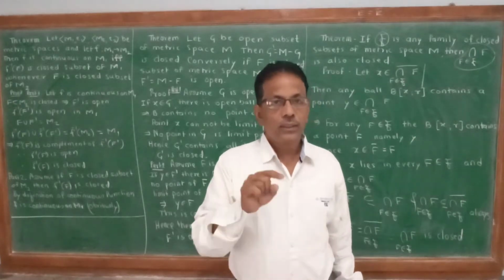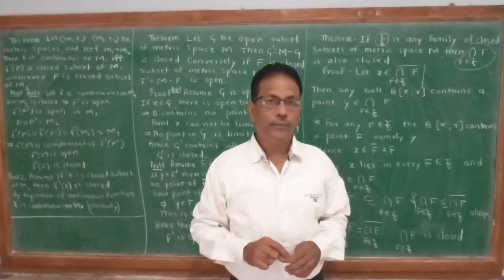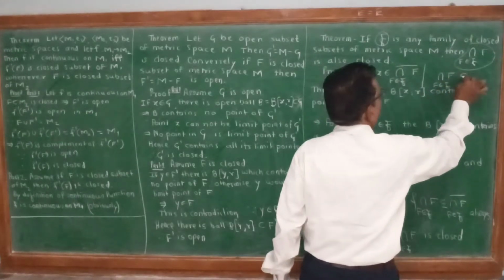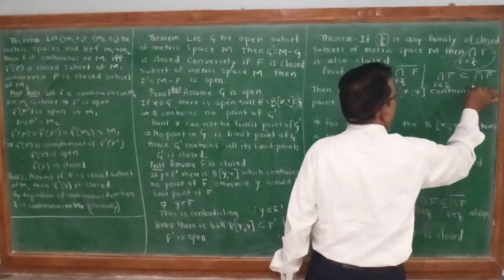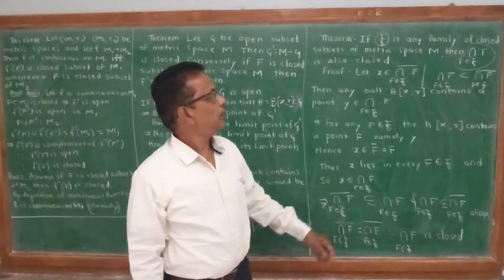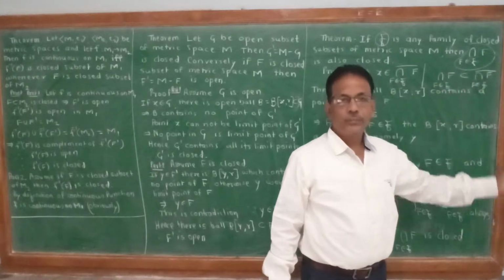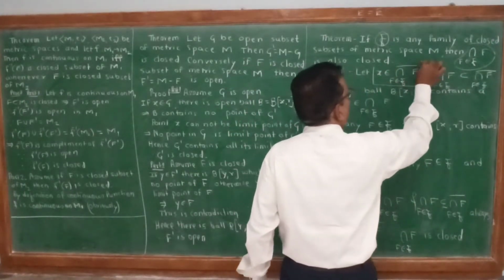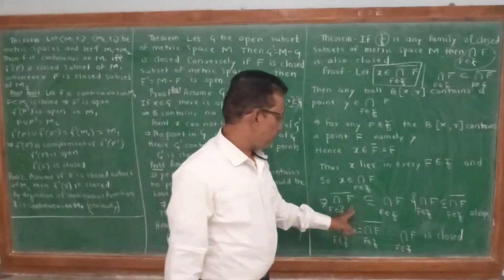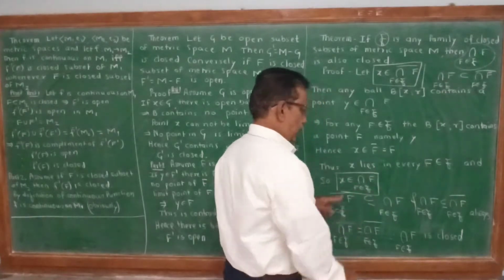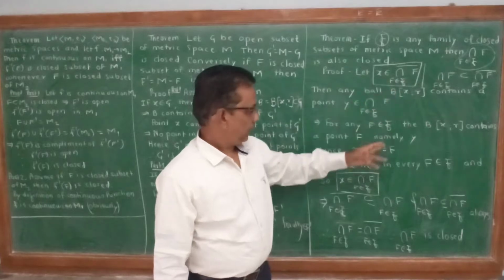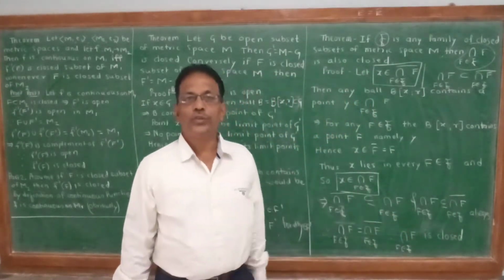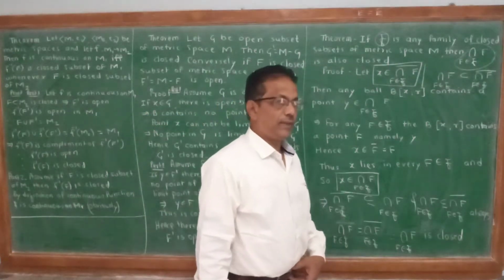Therefore, we only need to show that the intersection of F bar is a subset of the intersection of F. Hence, we take x belonging to the intersection of F bar, and to prove that x belongs to the intersection of F, then it is a subset, and since this always holds, they are equal and hence closed. This is a simple algebra of sets.